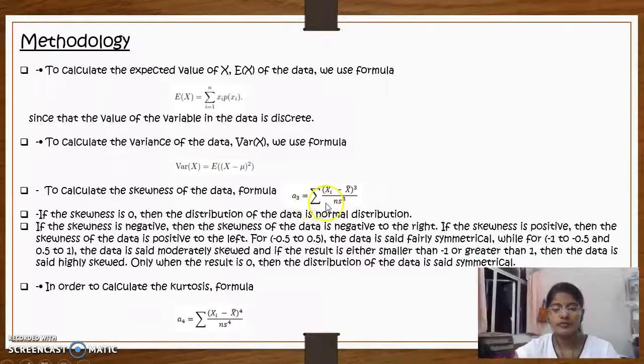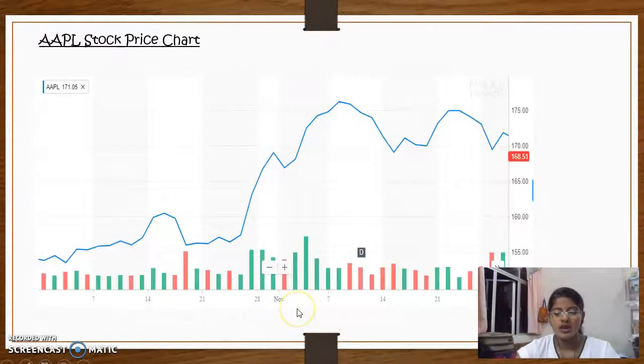The formula for the skewness is this one, and the formula for the kurtosis is a4 equals the summation of (xi minus the mean) to the power of 4, over n s to the power of 4. So now we see the stock price chart, which is from the Apple company's data analysis.